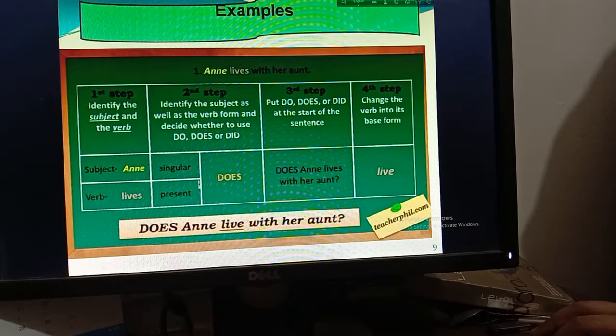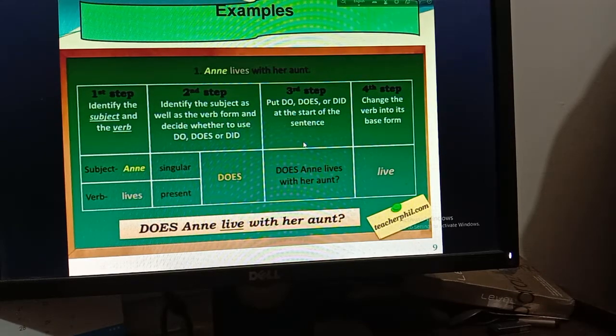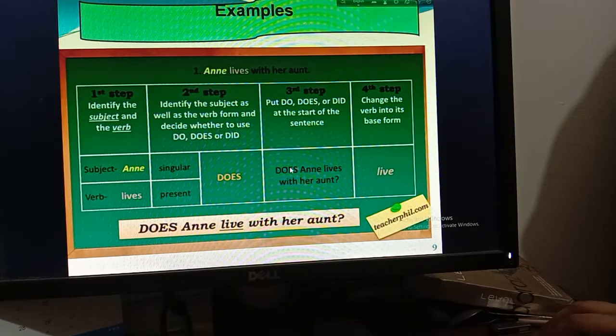So we know that for singular subject and present tense we use does. So here you are going to use does. So third step is put do or does or did at the start of the sentence. Start means at the beginning of the sentence. So in this part you will put this does to the beginning of the sentence. So, does Anne lives with her aunt.